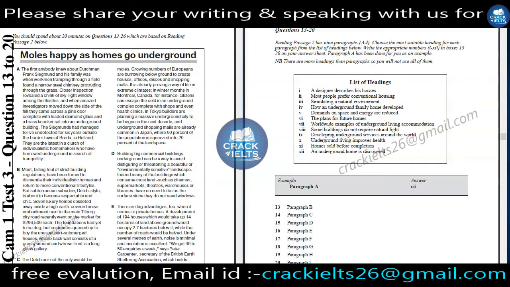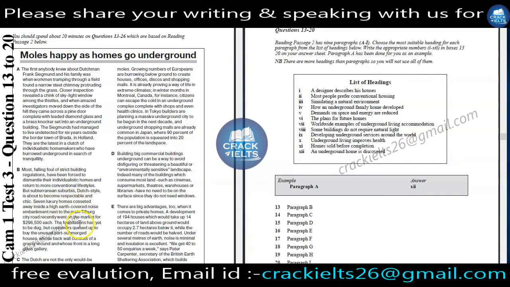Most fall foul of strict building regulations and have been forced to dismantle their individualistic homes and return to more conventional lifestyles. But subterranean suburbia, Dutch style, is about to become respectable and chic.